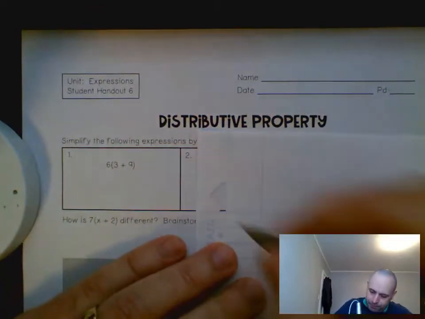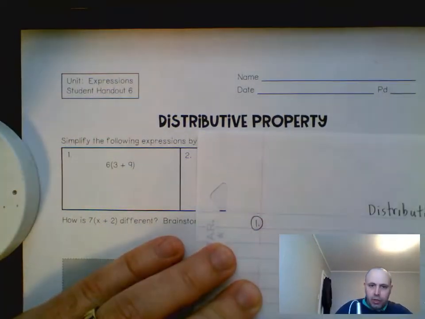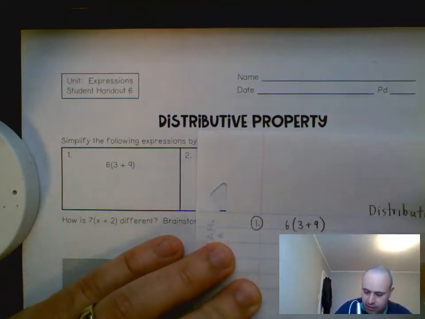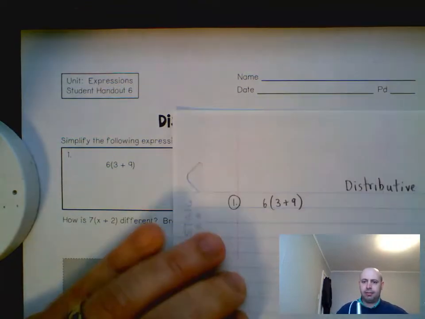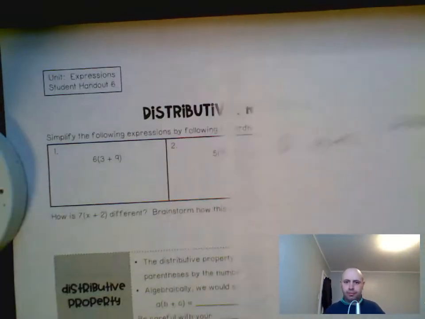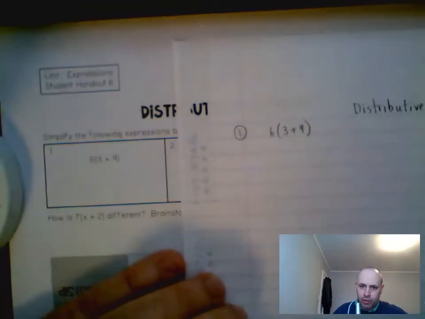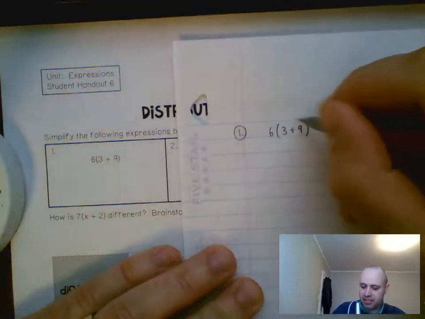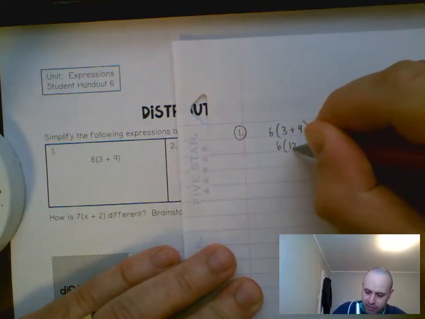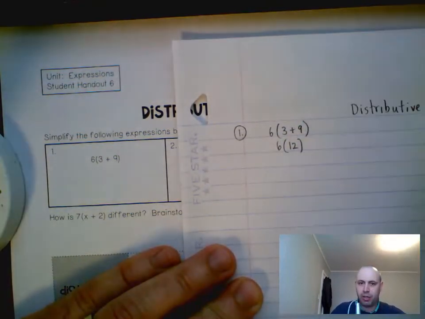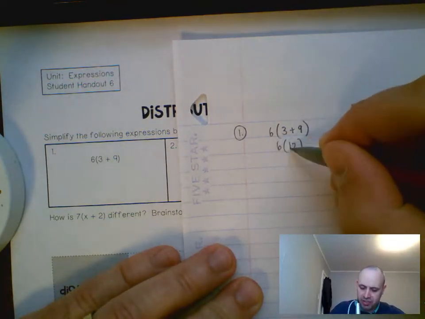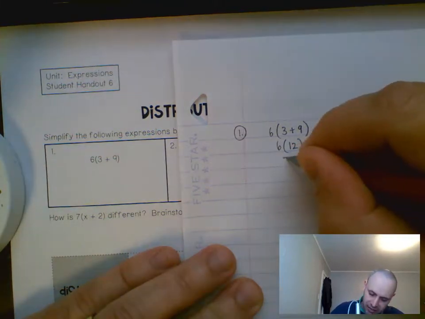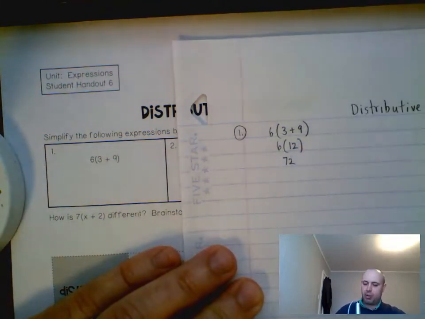Okay, so number one, they want you to see that if you had something like this last week, we would use the order of operations to do this. So we would say 3 plus 9, because it's in parentheses, is done first. So 3 plus 9 is 12. And then 6 times 12, well, 6 times 10 is 60. And then 6 times 2 is 12. So 60 plus 12 is 72. Okay, so that's the way we would have done it.